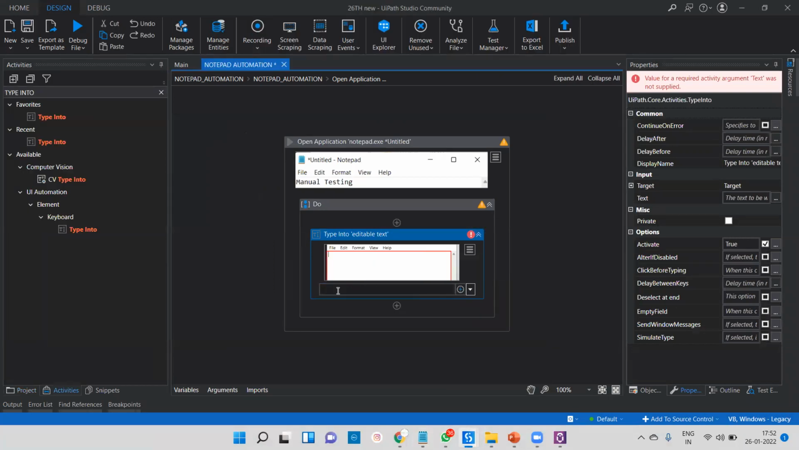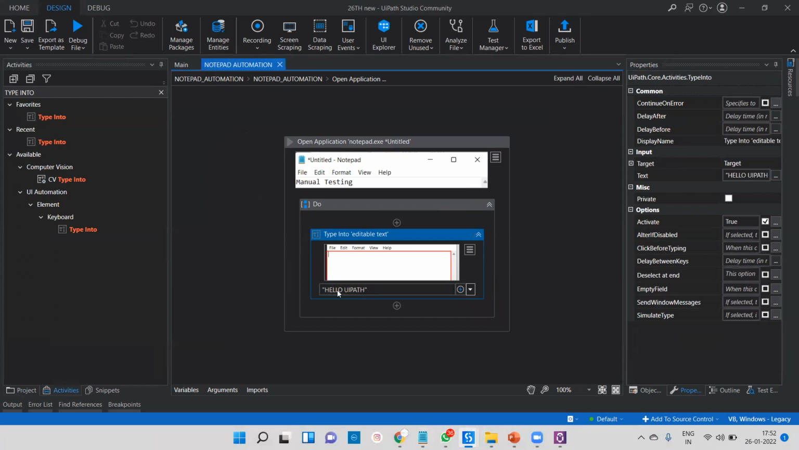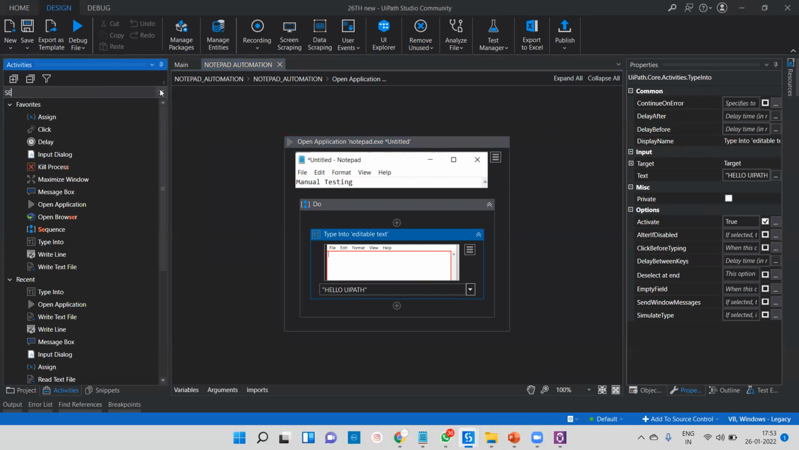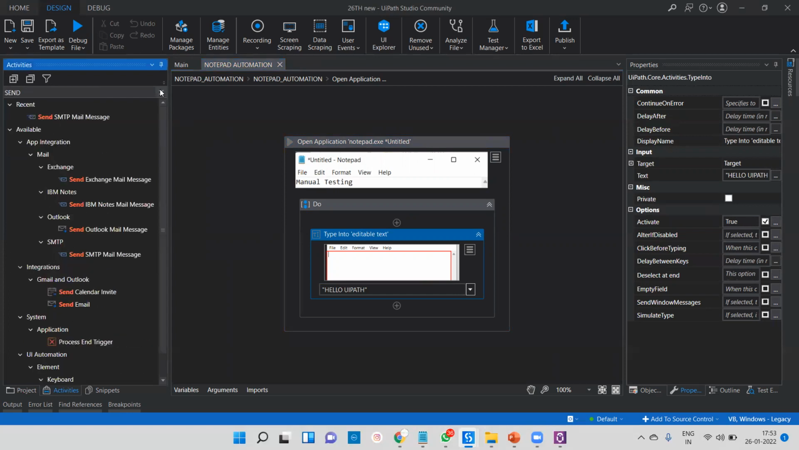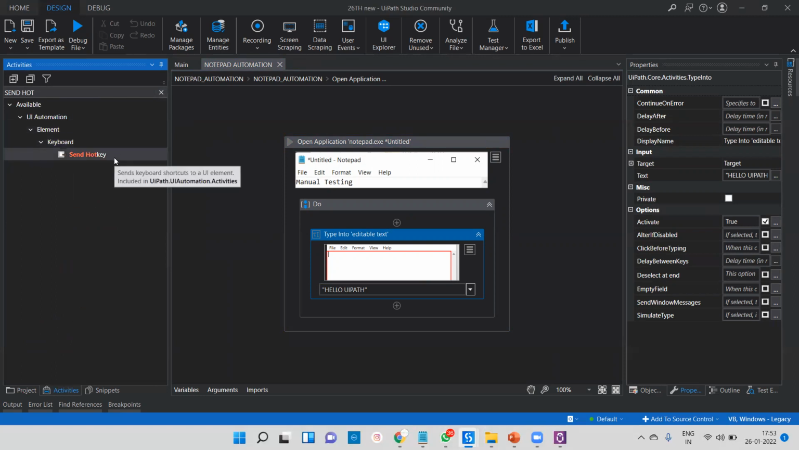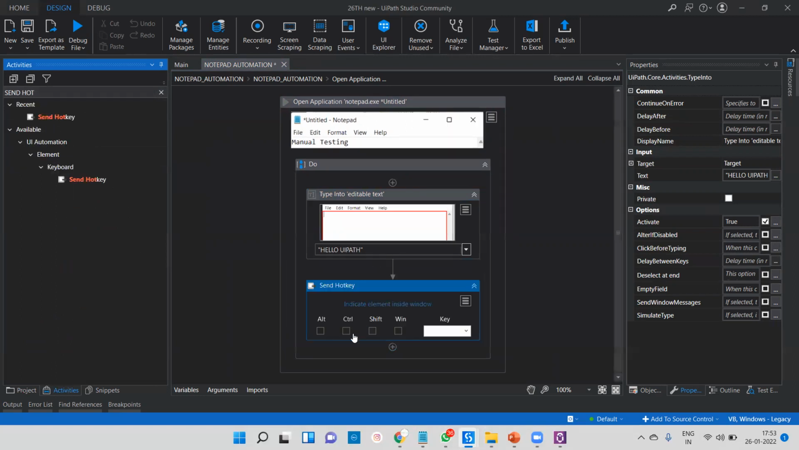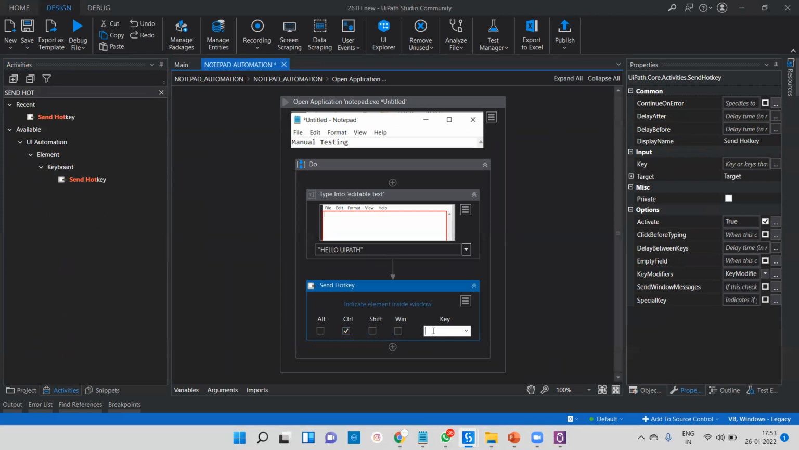So here I want to write Hello, simple hello. After that, you have to use keywords. For keywords, we have a different activity called Send Hotkey. So you have to remember this activity, Send Hotkey, for saving this Notepad. Simple drag and drop, and there you use Control, and we can pass S. Control plus S, especially for saving the Notepad. And if you run this program, it will try to save.